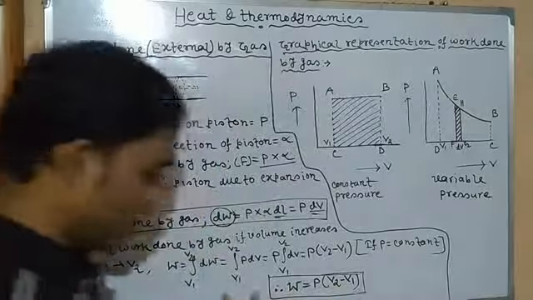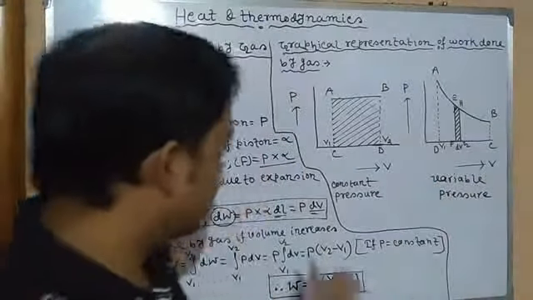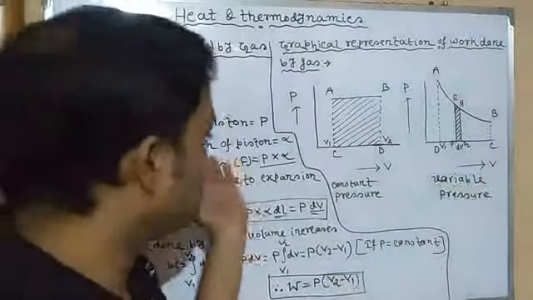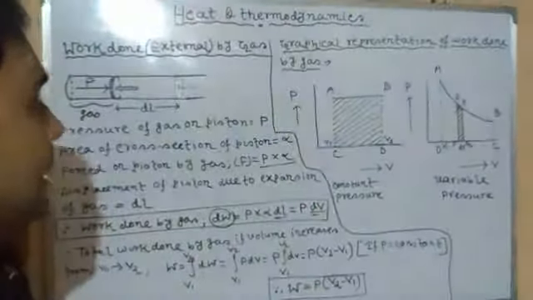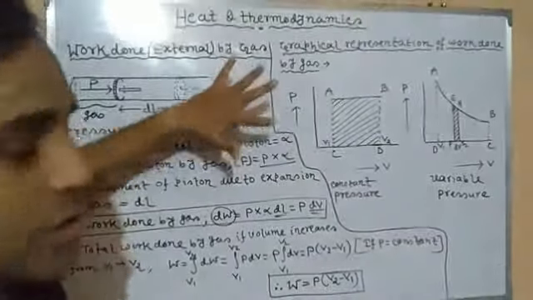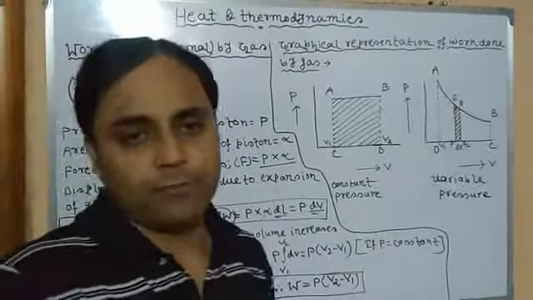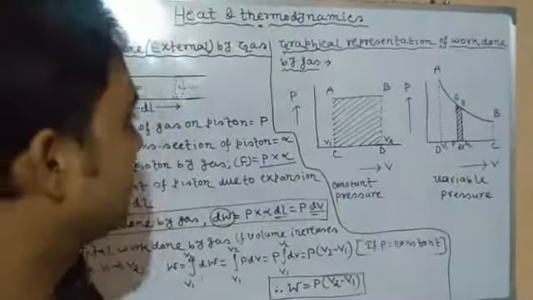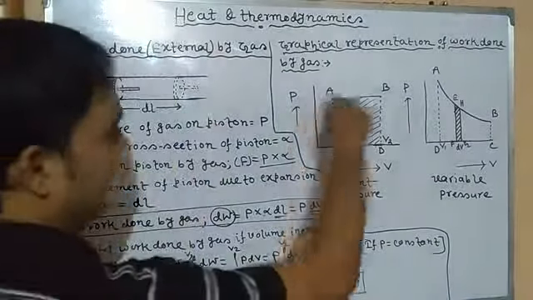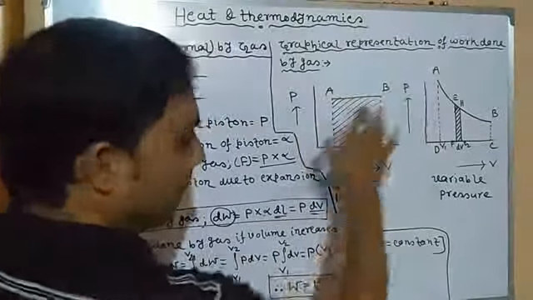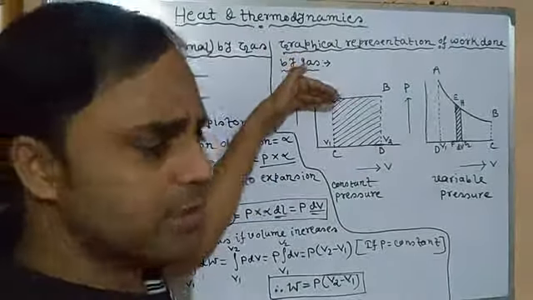So in this case you can see the volume is plotted along the x-axis, whereas pressure is plotted along the y-axis. Now if the pressure is constant, then during expansion of a gas, the graph of the work done by gas is parallel to the volume axis. This is the graph AB. Why? Because pressure is not going to change.